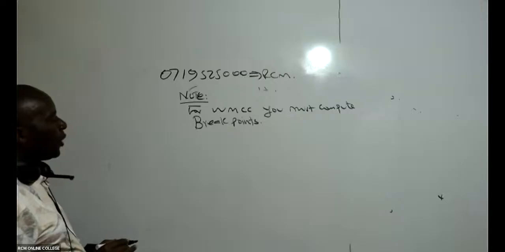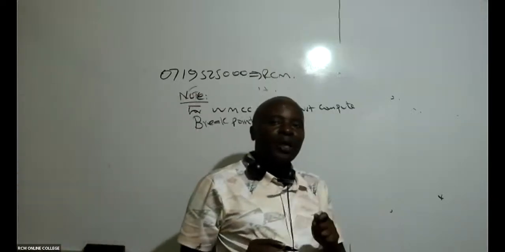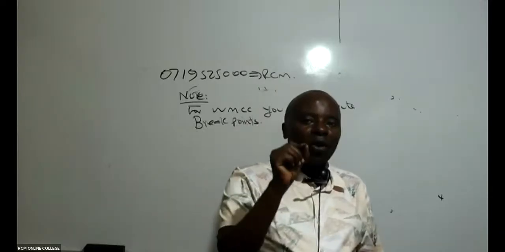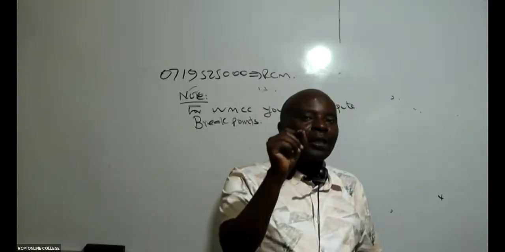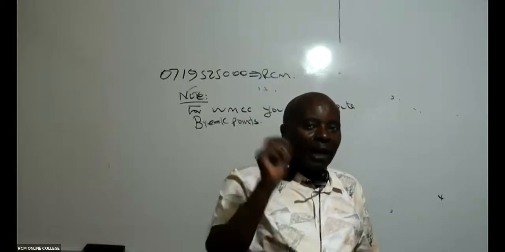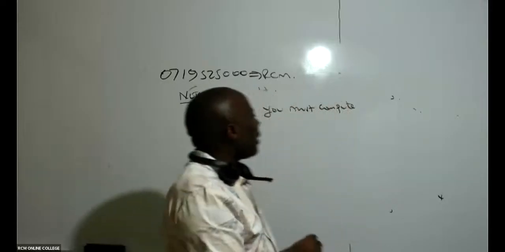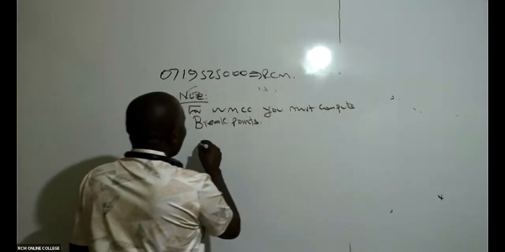If you remember very well, a breakpoint is that exact point where the cost of capital changes. For example, your cost has been 12.